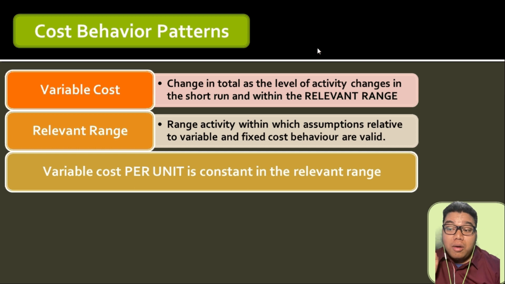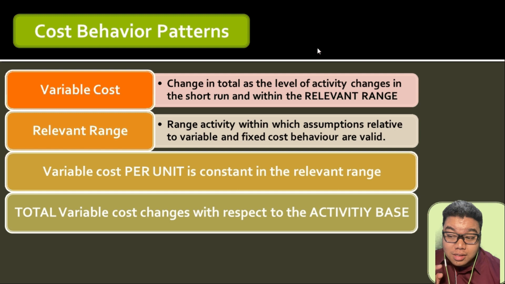But variable cost per unit is constant. If you will produce 1 unit, how much is the variable cost per unit? 20 pesos. If you will produce 2 units, how much is the variable cost per unit? Since the total variable cost is now 40 pesos, you will have a variable cost per unit of 40 divided by 2, still 20 pesos. 3 units, 20 pesos. 1 million units, it would still be 20 pesos, assuming that is within the relevant range.